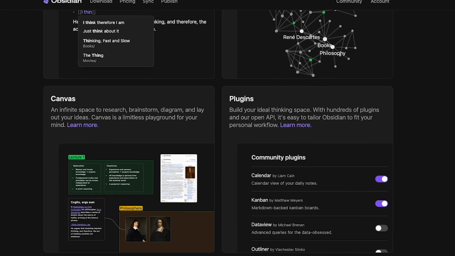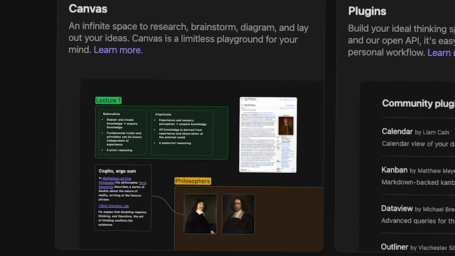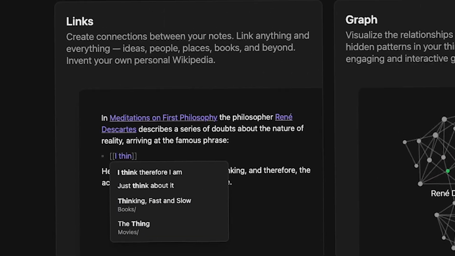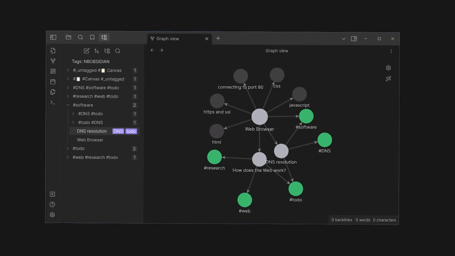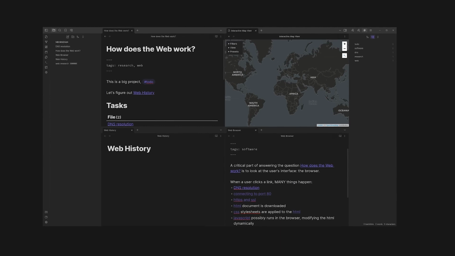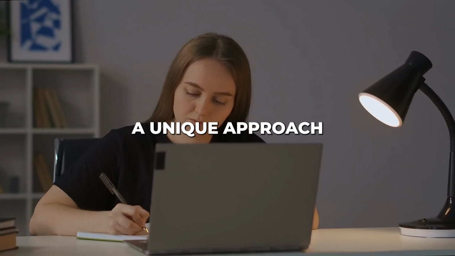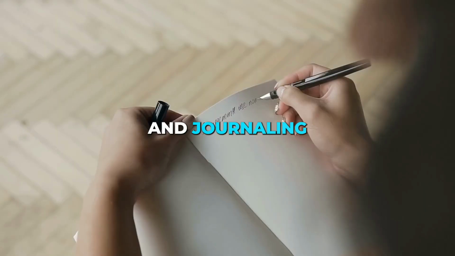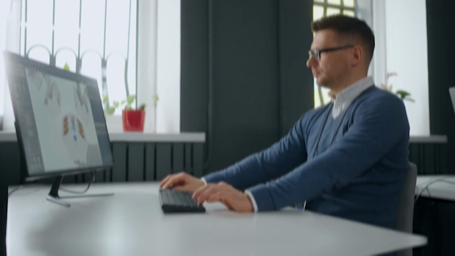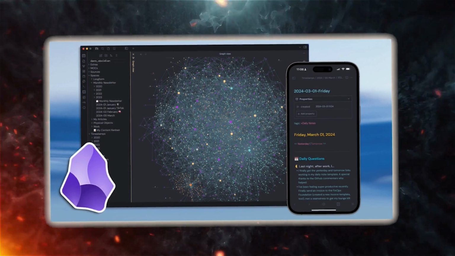Obsidian is a powerful note-taking app that empowers you to capture, organize, and connect your thoughts like never before. With its bidirectional linking, Canvas feature, and customizability, Obsidian offers a unique approach to personal knowledge management, creative writing, project tracking, and journaling. Whether a student, professional, or lifelong learner, Obsidian can help you unlock your full potential and unleash many ideas.